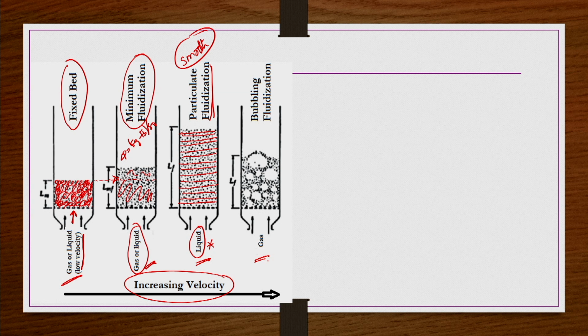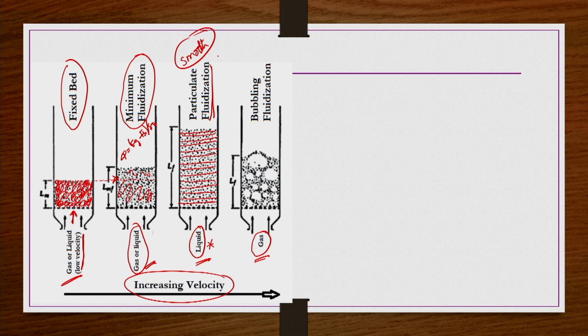So, now at moderate to large velocity, if the incoming fluid is a gas, that is, the gas superficial velocity is sufficiently large, sufficiently away from the minimum fluidization velocity, then we see the bed behaving quite differently compared to the liquid-solid system.